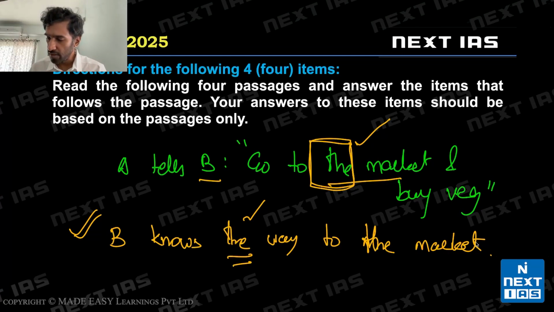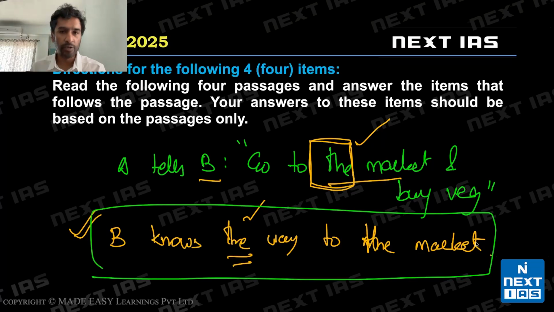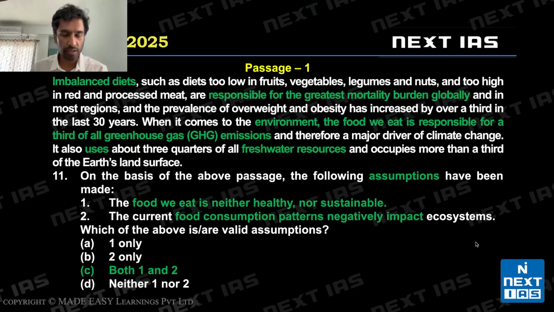If I add the word not here, B does not know the way to the market, right? Then the original passage stops making sense. So, simply put, for a valid assumption, there is another way to phrase this: the not test. Remember it, everyone. A valid assumption, if it's negated, the passage gets negated. All right, this is going to be useful. I'll illustrate this using these questions.